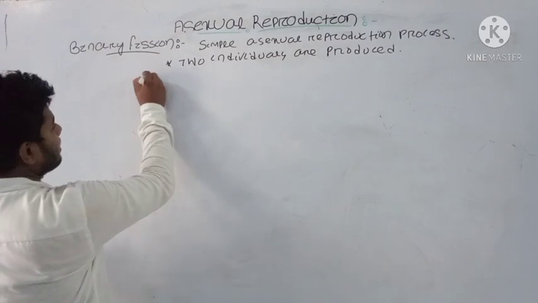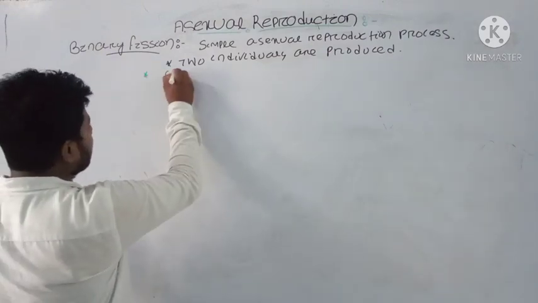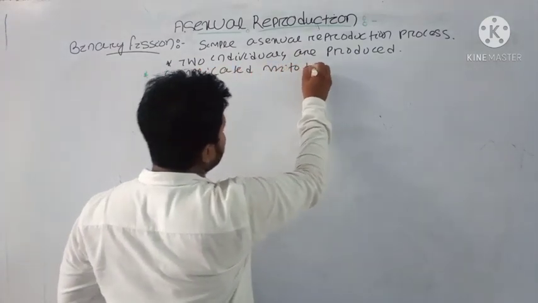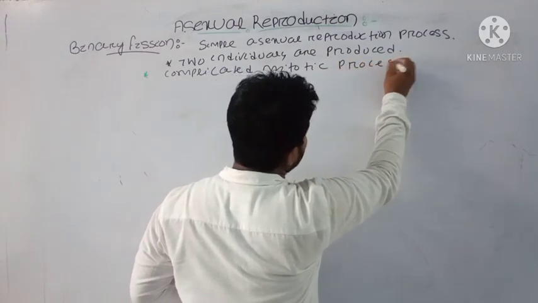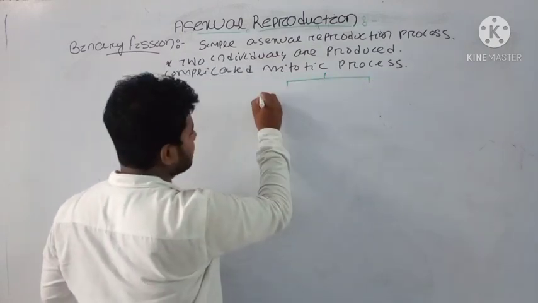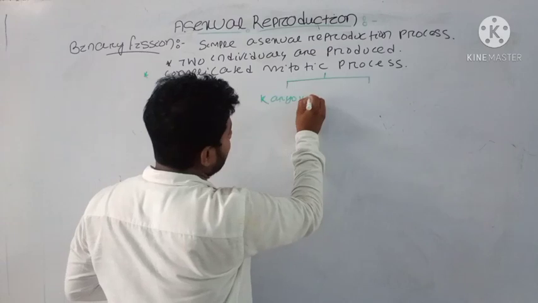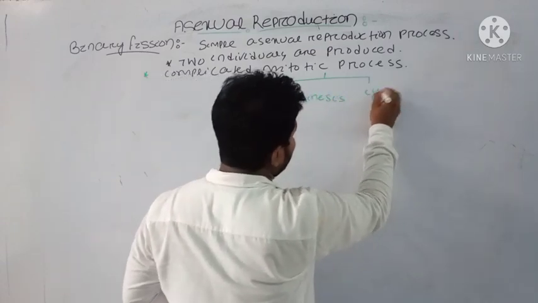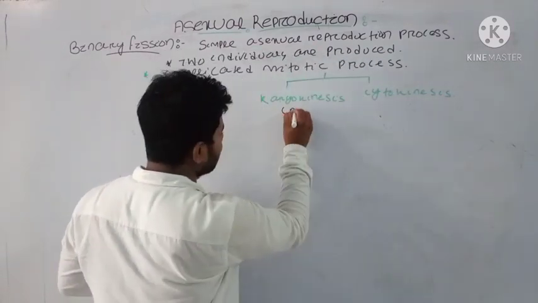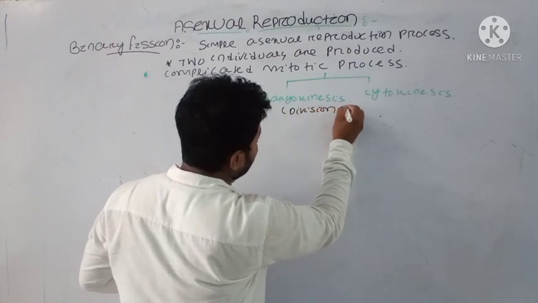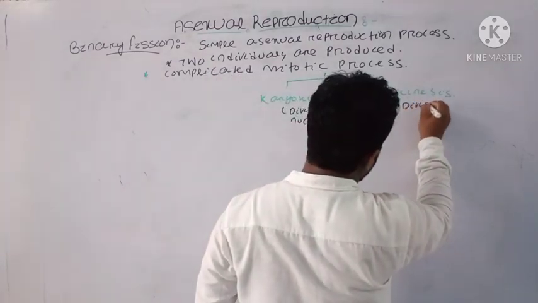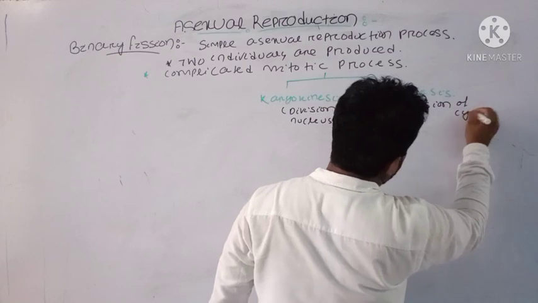Here you will see it is a complicated mitotic process, and as we know, in the mitotic process there are two phases. One is your karyokinesis and another is your cytokinesis. Karyokinesis, that is your division of the nucleus, and cytokinesis, that is division of the cytoplasm.